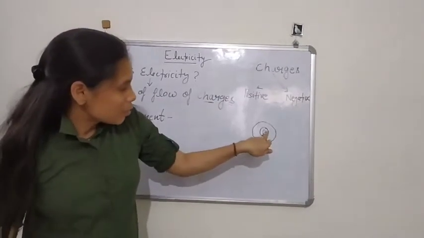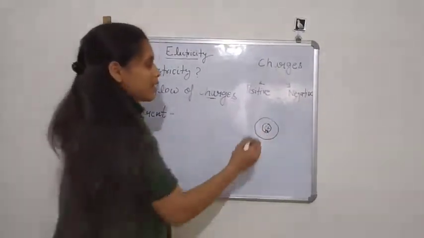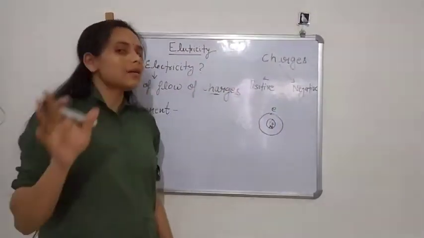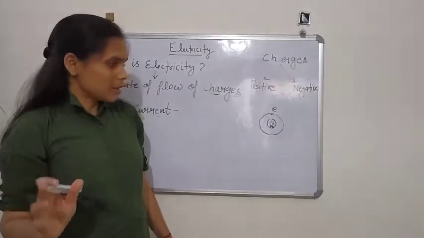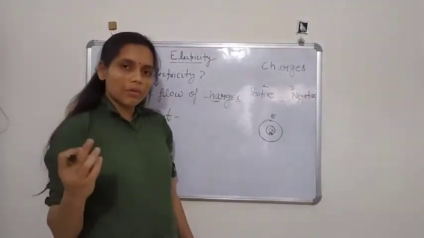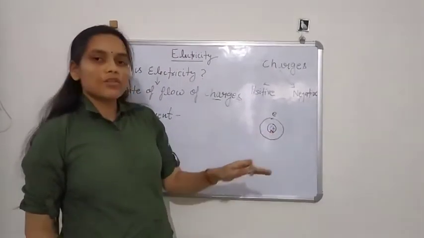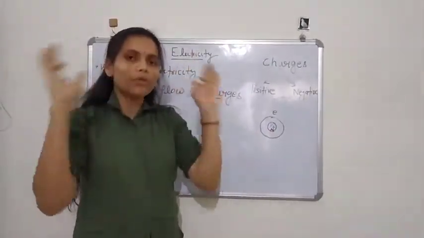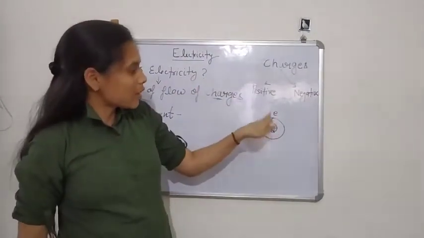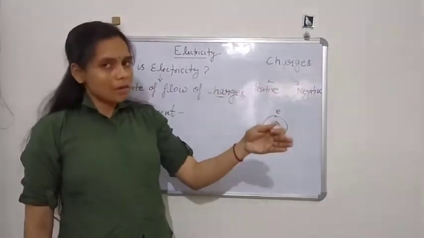That means protons and neutrons are situated inside the nucleus, and electrons are revolving around the nucleus. There are three subatomic particles in an atom: proton, neutron and electron. Protons and neutrons are bound within the nucleus, but electrons revolve around the nucleus in a particular orbit.